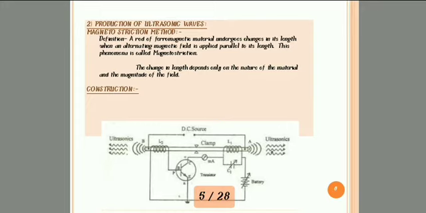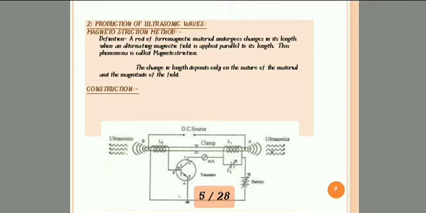A rod of ferromagnetic material undergoes change in its length when an alternating magnetic field is applied parallel to its length. This phenomenon is called magnetostriction. Here we are using a rod. What is the material of the rod? Ferromagnetic material. Already a magnetic field is also there on that rod. So what will change here? The change in length of the rod when alternating current is applied.